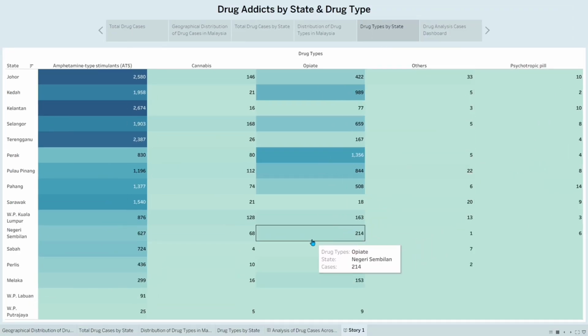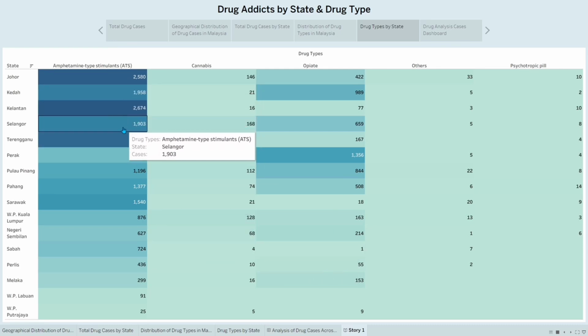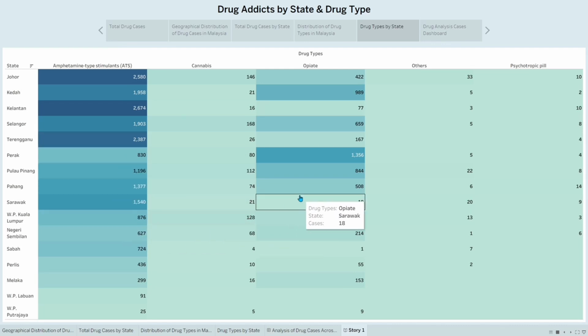This heat map shows the relationship between states and drug types. We can also observe that most states have high values for ATS, while certain states show higher values in other categories like opiate. This helps us understand how drug types vary across different regions.